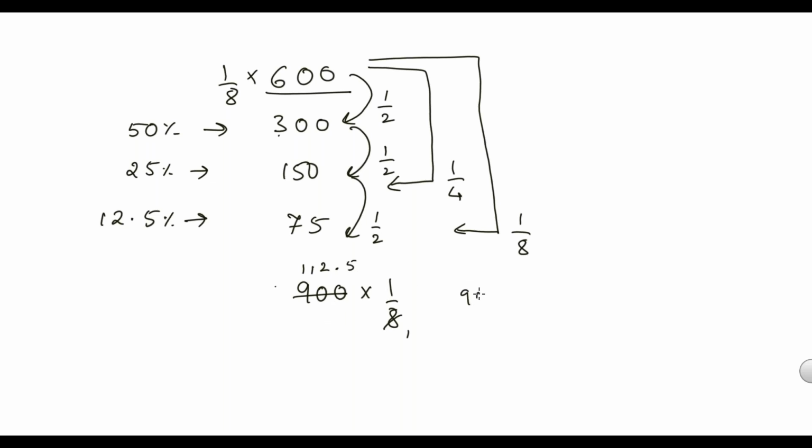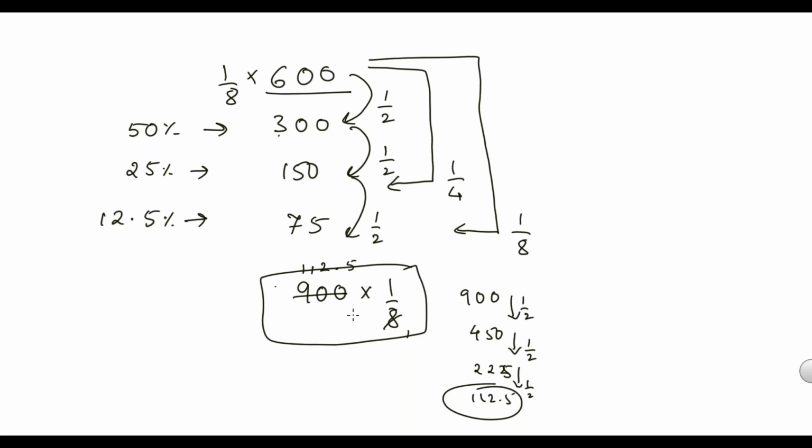Either we can take this, or take 900, half of it is 50%, that is 450. Now take half of this 450, half of 50% is 25%, that is 225. Half of 25% is 12.5%, that is 112.5. So if you remember these fractional values for percentages, it will be easy for you to calculate in the simplification section.